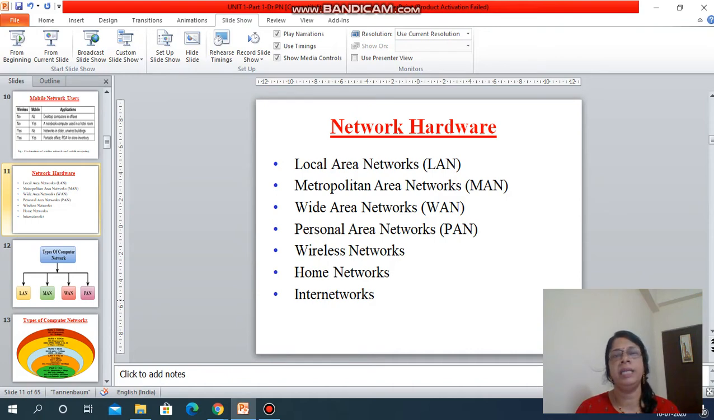So there are many types of networks we can configure. One is local area networks, we normally call LAN. Another one is metropolitan area networks, we normally call MAN. Another one is wide area networks, we call WAN. Similarly, personal area networks, we call PAN. I will explain to you about the wireless networks, home networks, and internet networks.